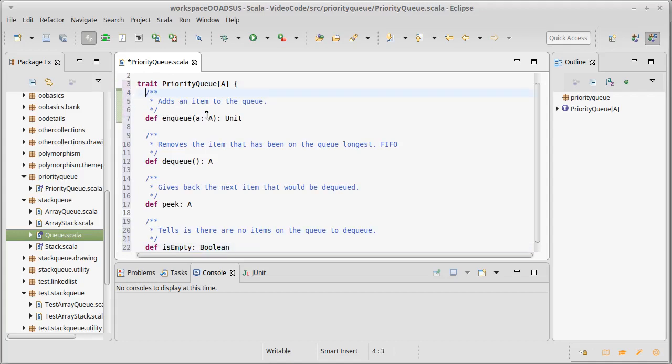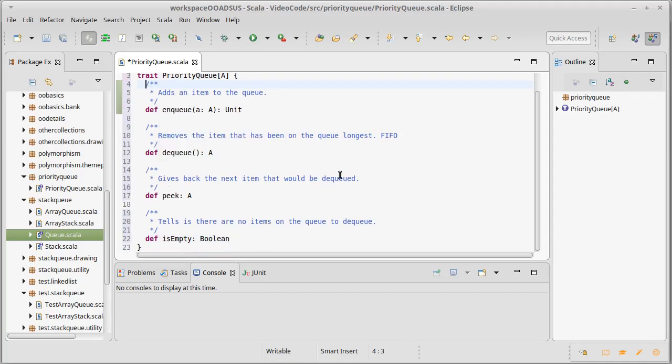So what's going to change? Well, adding an item to the queue, enqueue, no change. Peeking, giving back the next item that would be dequeued, I don't have to change because I wrote it in terms of dequeue. And isEmpty stays the same. The one difference is the dequeue. The regular queue removed the item that had been there longest. It was a FIFO data structure. That is not how a priority queue works.